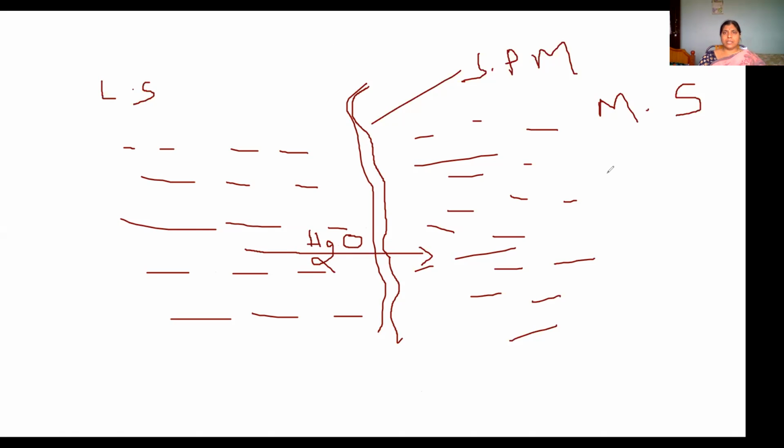So here we are taking two different solutions and separating them by a semi-permeable membrane, and the water molecules diffuse from the less concentrated solution to the more concentrated solution. That process is called osmosis.